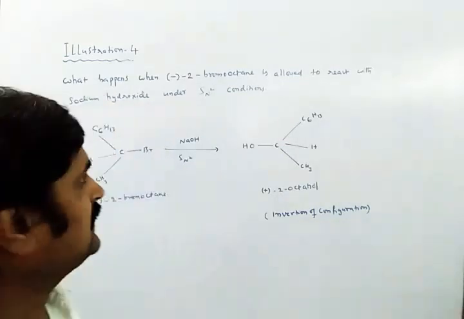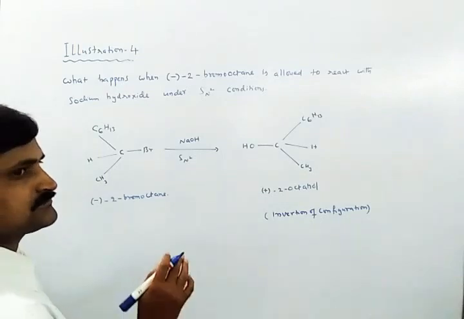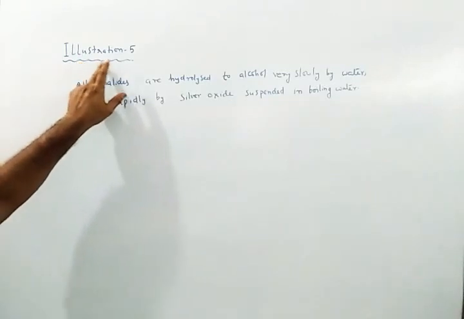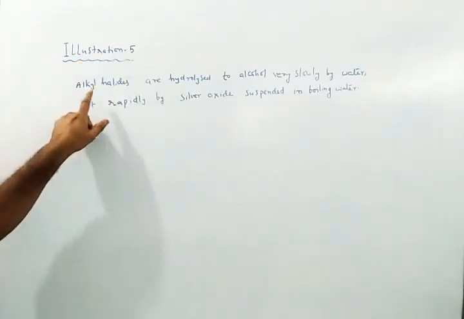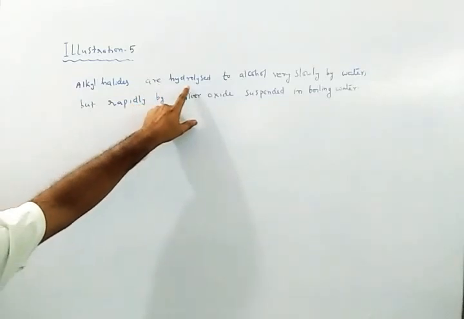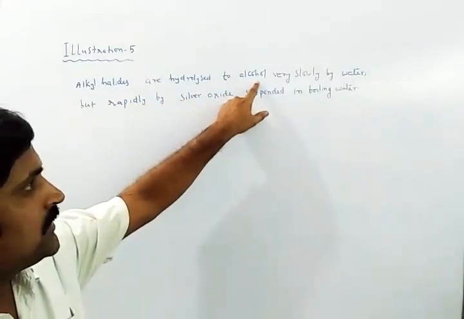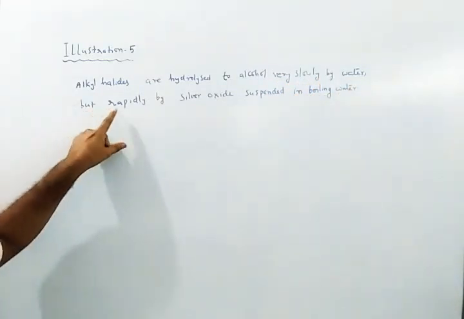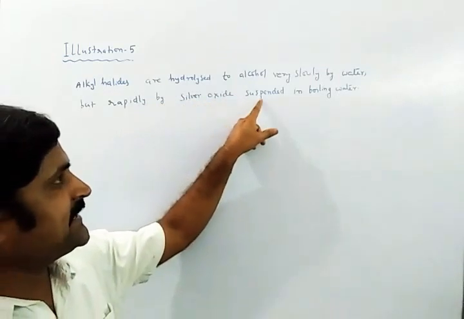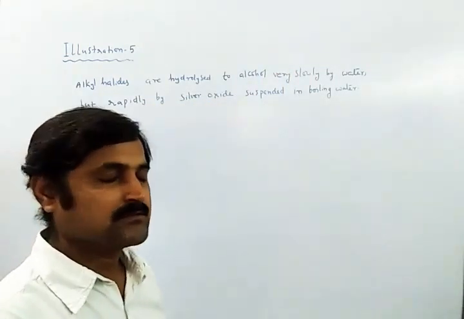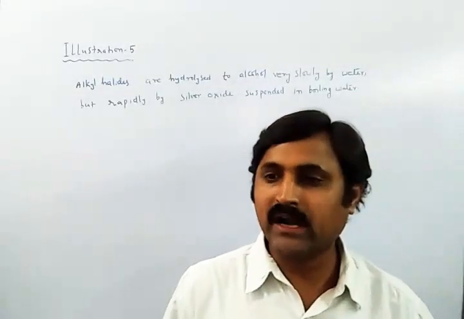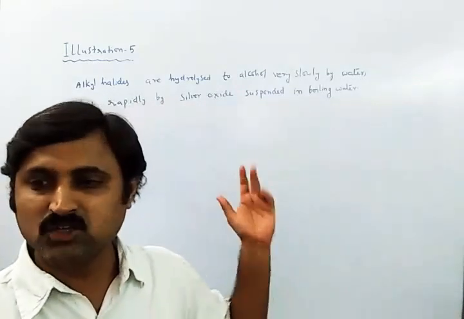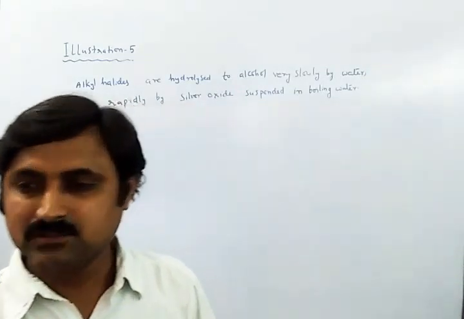Okay, let us move on to illustration number 5. Here they say alkyl halides are hydrolyzed to alcohol very slowly by water, but rapidly by silver oxide suspended in boiling water. If you think about the silver case, silver is a heavy metal and its ions particularly catalyze the SN1 reaction.